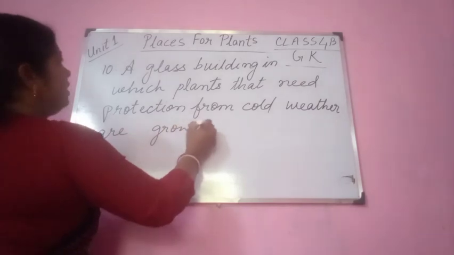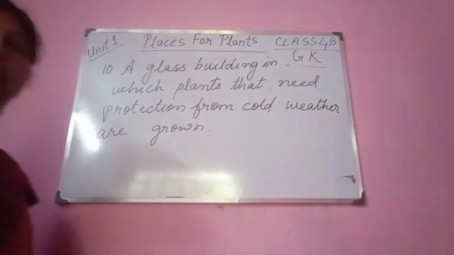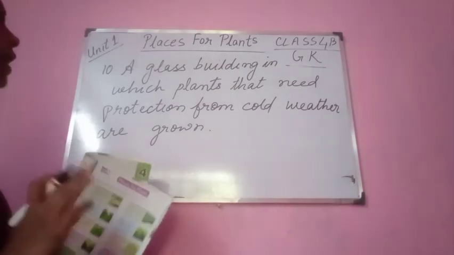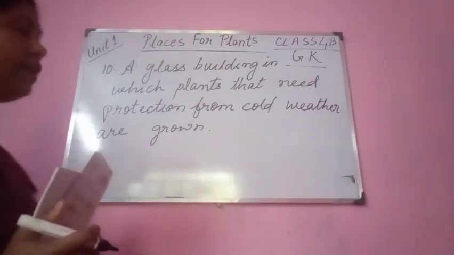You see what is this? This is a glass building. The full building is made of glass. A glass building in which plants that need protection from cold weather are grown.